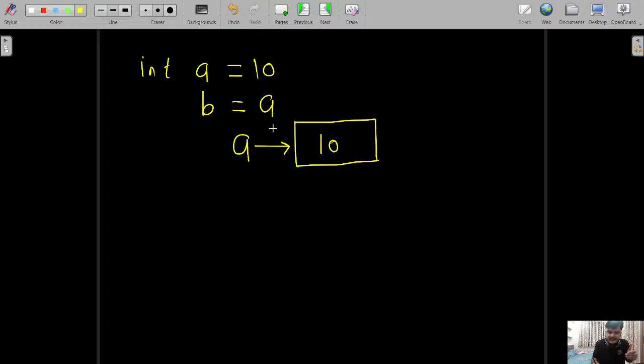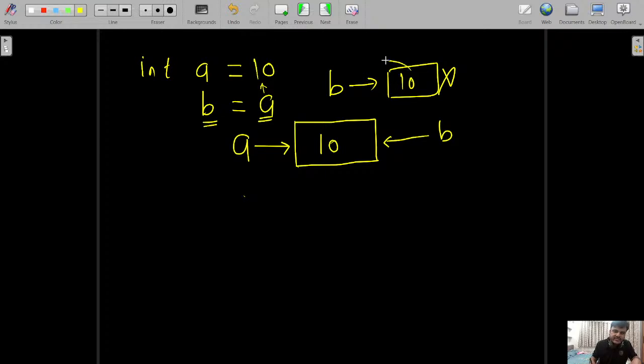Now, if you are doing the same thing, let's say you are allocating b equal to a. It means you are assigning whatever is referred by a to b itself. So b is not going to create a separate block here. b is also going to share the same memory block. That is one of the things due to which Python is also called an efficient language. b equal to a doesn't mean b holds its own 10 like this. No, it is going to share the same block. This is what you need to know as per the concept of Python.